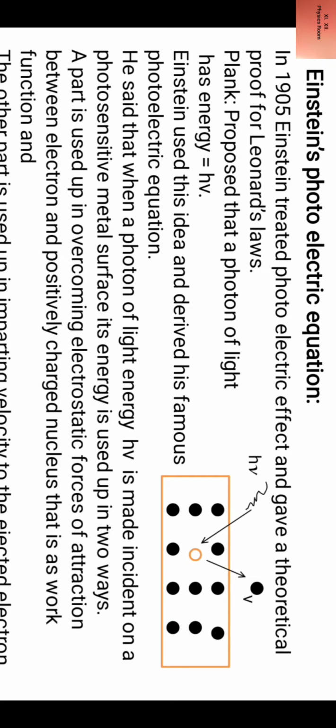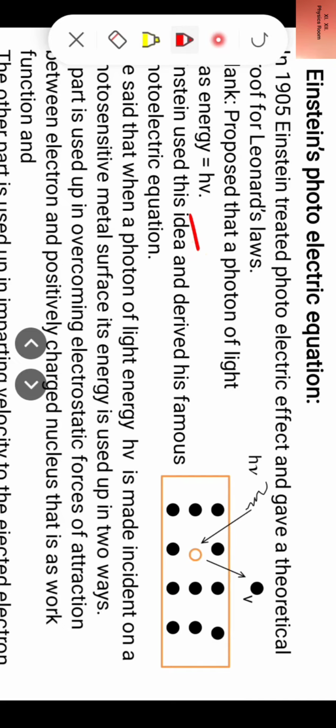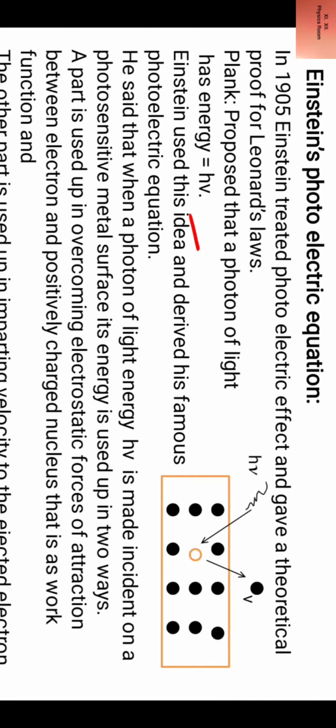He used Planck's idea. What was Planck's idea? Planck proposed that a photon of light has energy equal to h nu. Einstein used this idea and derived his famous photoelectric equation.